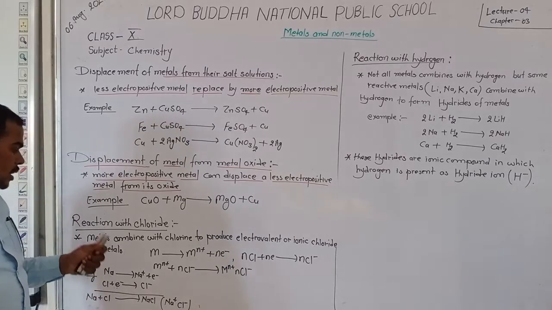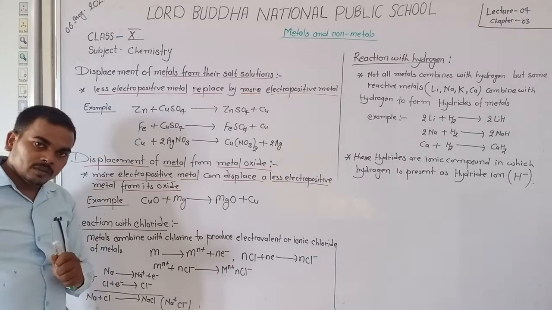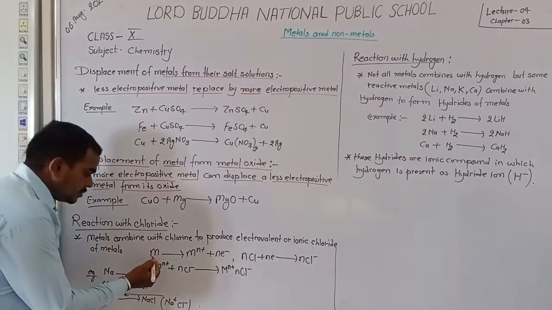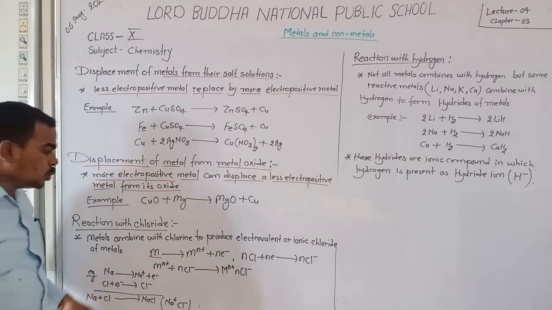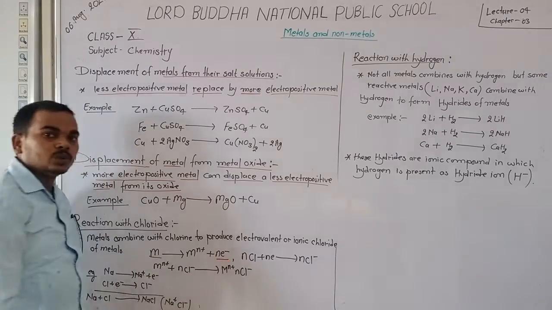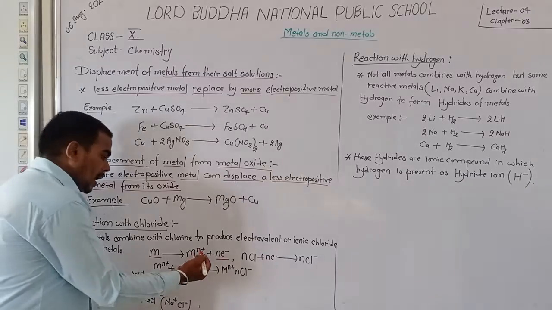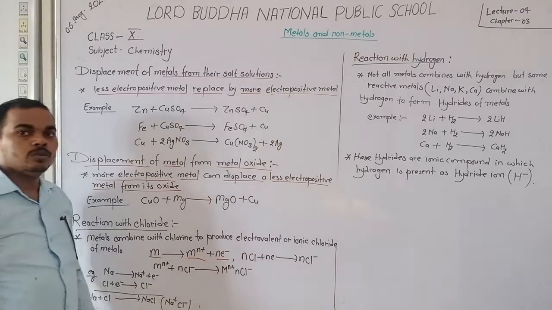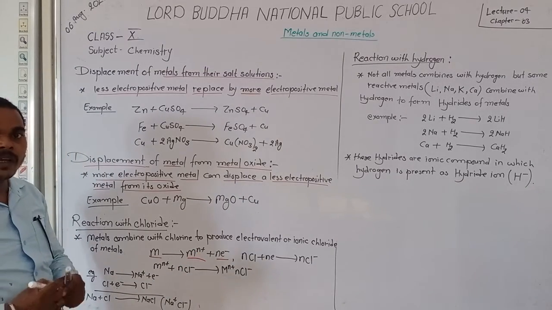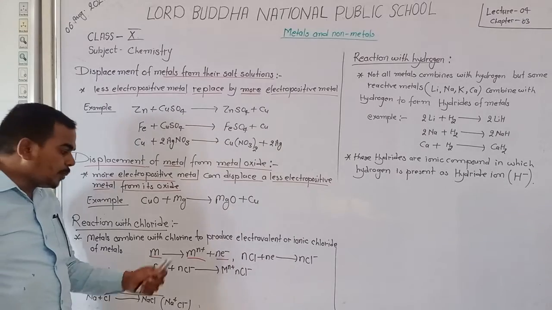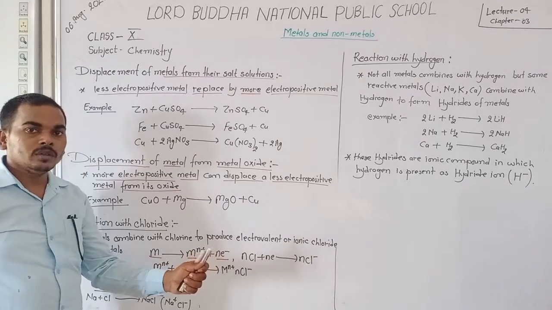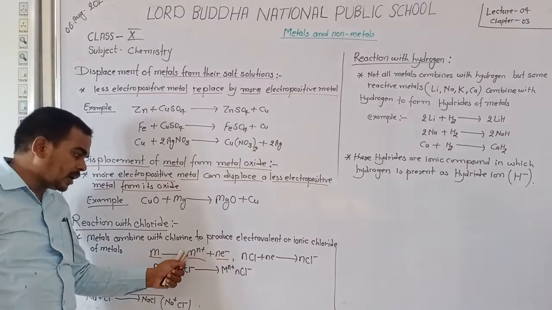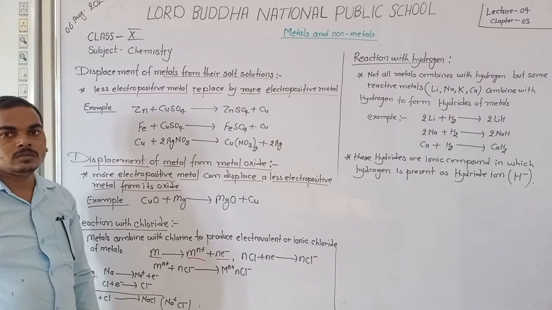When metals react with chlorine, firstly the metal loses its electrons and converts into metal ions, that is, metal cations. If a metal loses n electrons, then it acquires an n+ charge.